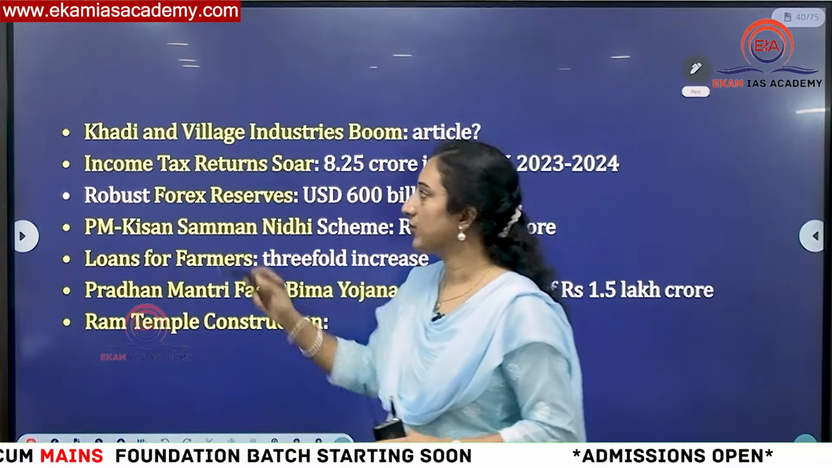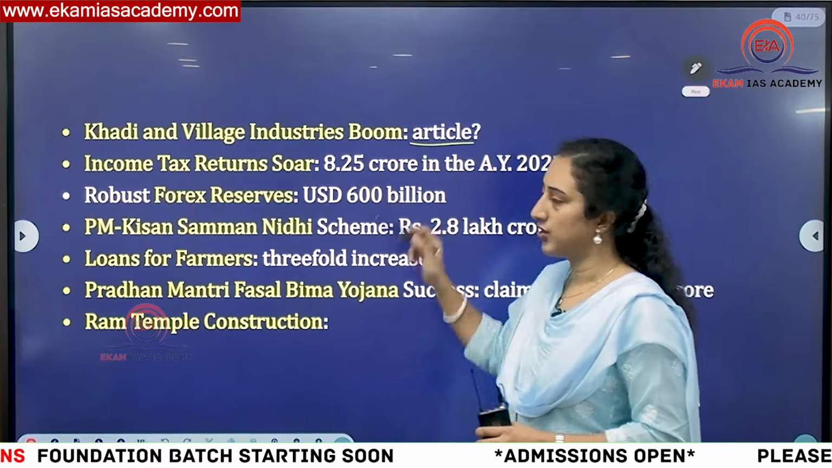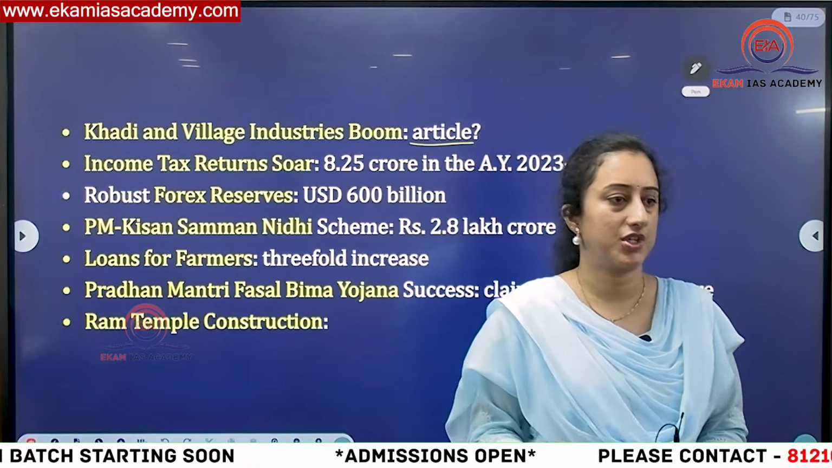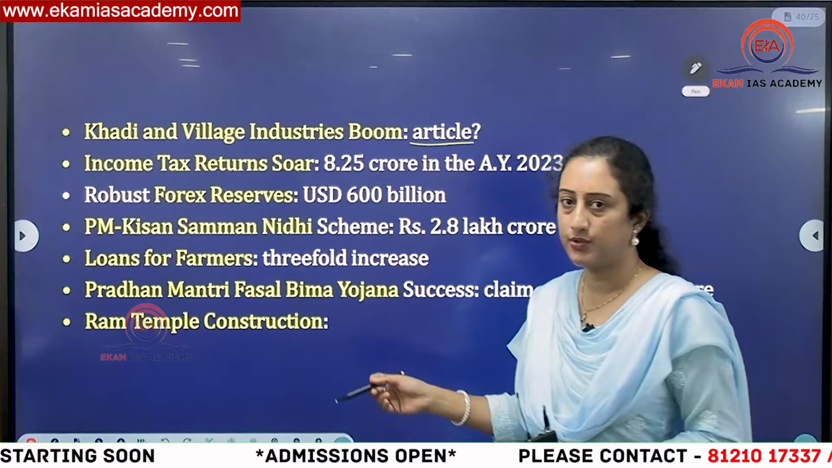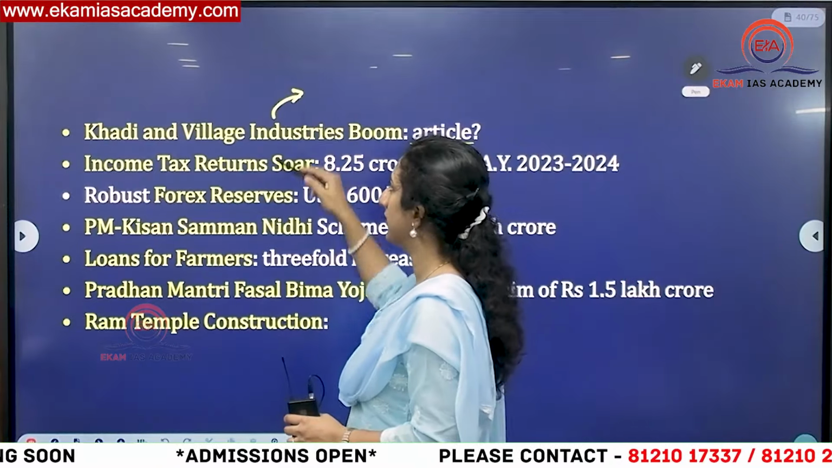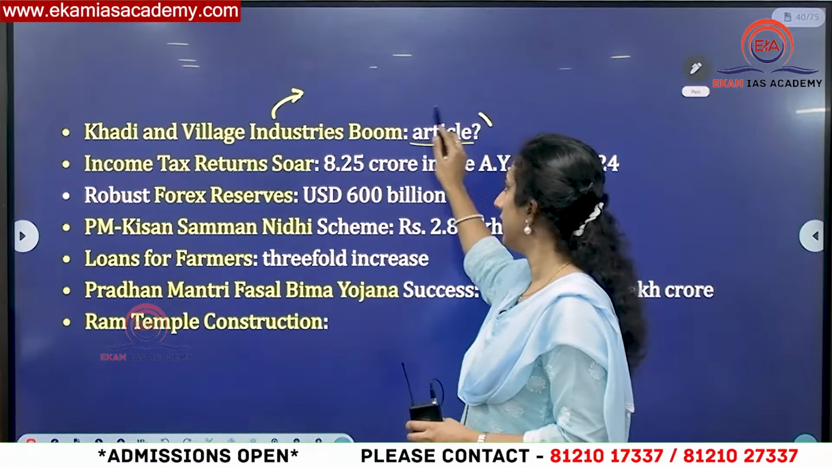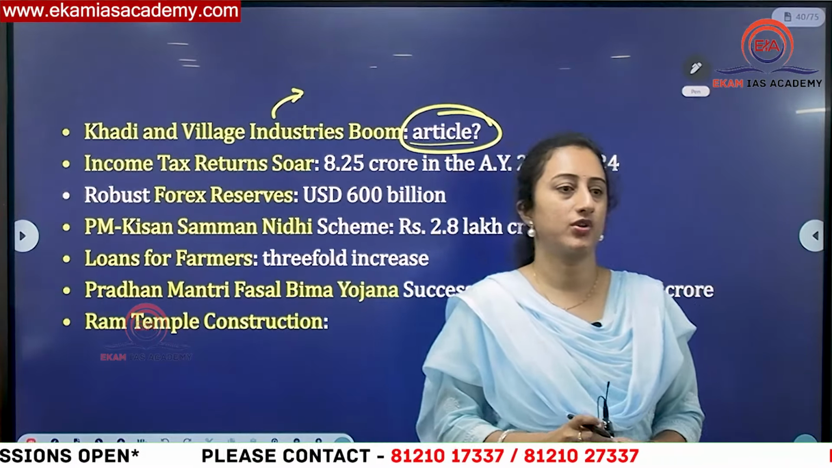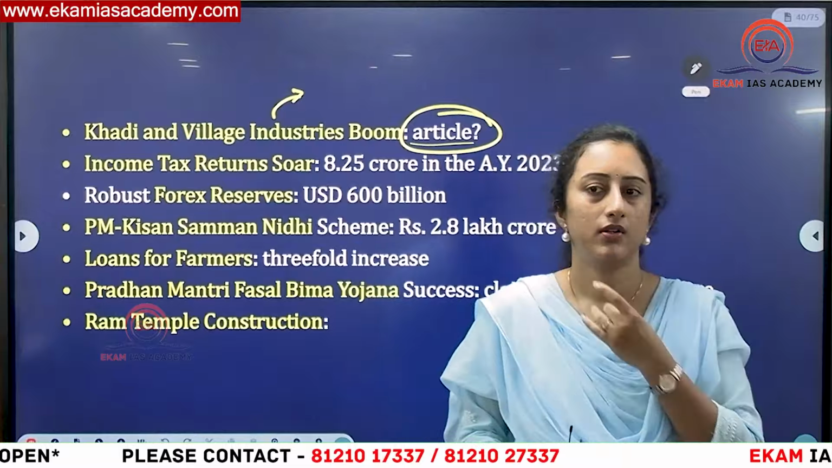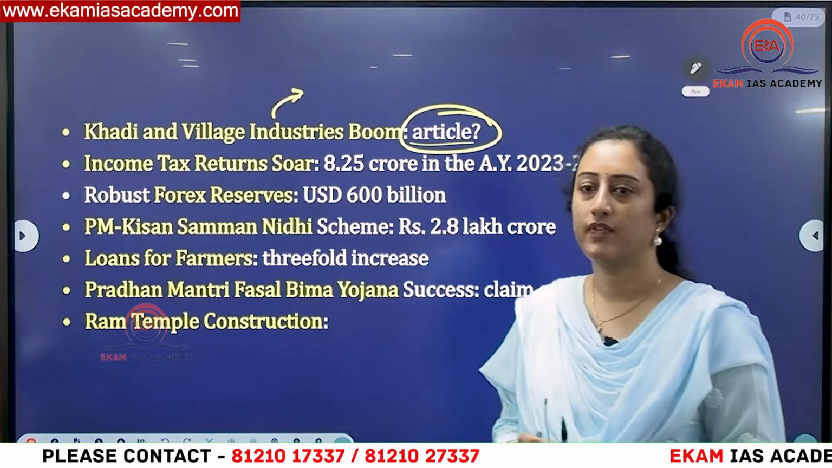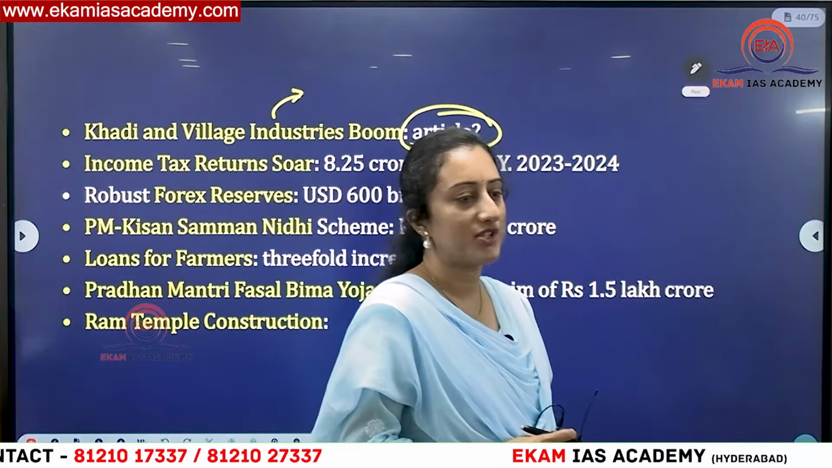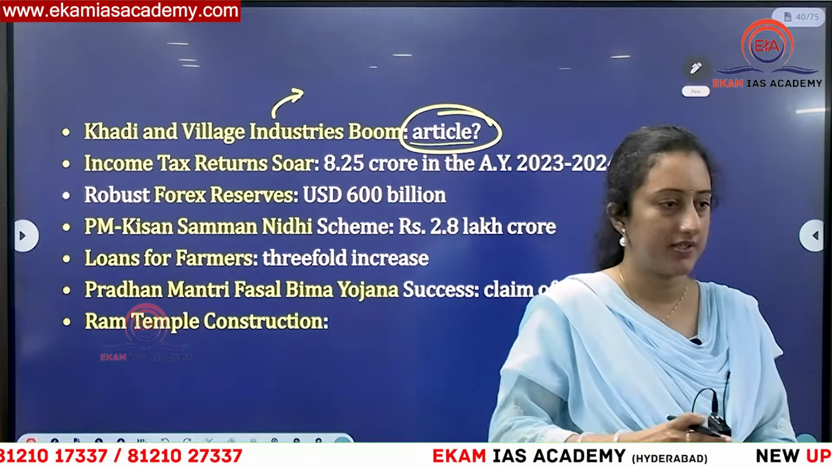Then with respect to Khadi and village industries, she also said we have flourished these industries. We have given the concept of Swadeshi, native, Atmanirbhar Bharat, and because of this there is a boom in these industries. There is one article associated with Khadi industries or cottage industries in the Indian Constitution. What is that article? 40? Article 40 is about organizing village panchayats.